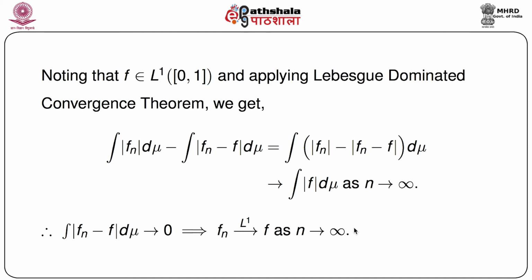Now since we know that integration of mod fn minus f d mu goes to 0, therefore it is clear that fn goes to f in L1, because the second term on the right hand side goes to 0. So integration of mod fn d mu goes to integration of mod f d mu, that means fn goes to f in L1 as n goes to infinity. So for p equals 1, the if part is also relatively simple.